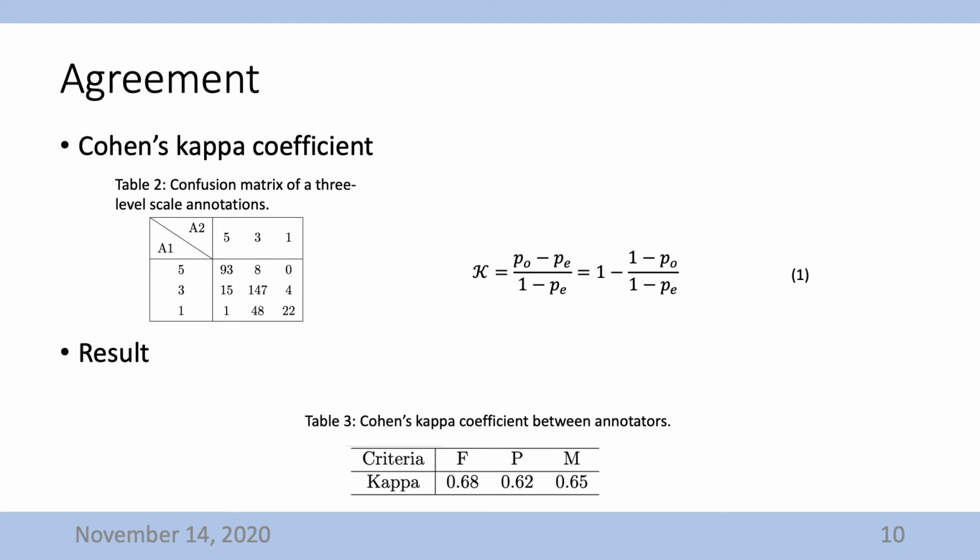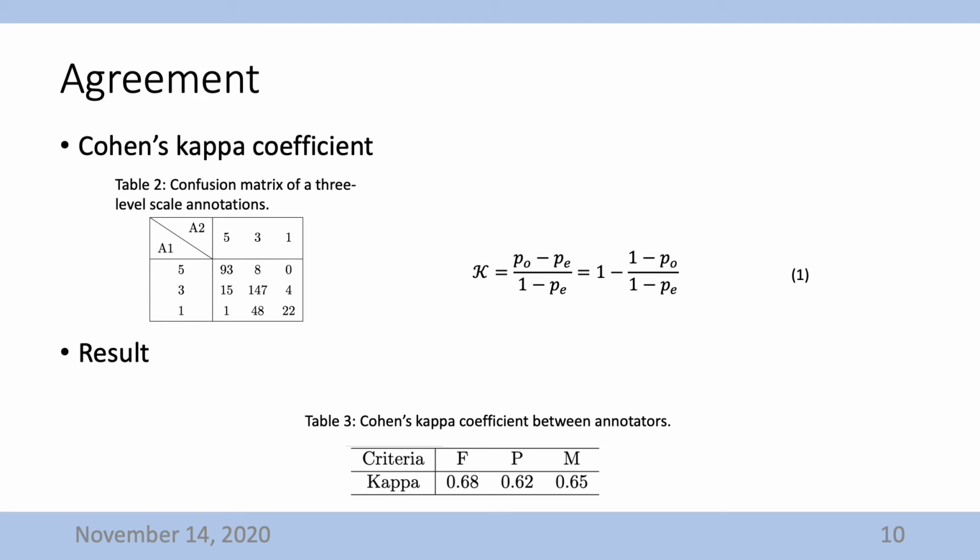Because some criteria are subjective, we calculate the agreement between annotators to ensure the annotations are reliable. We use Cohen's Kappa coefficient to indicate the similarity of annotations from 2 annotators. First, we use the confusion matrix to represent the annotations from 2 annotators, and Table 2 shows an example of the confusion matrix of annotations on a 3-level scale, where A1 and A2 are scores from annotator 1 and 2, and the content denotes the number of items for each score.